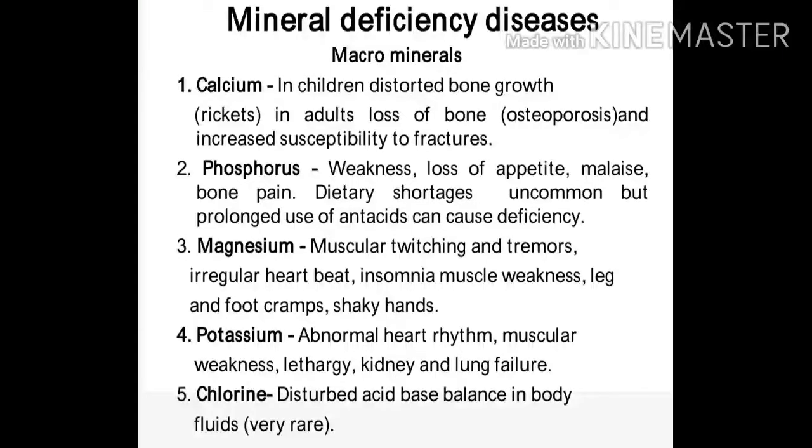Lack of phosphorus gives you weakness, loss of appetite, you don't like eating anything, malaise, bone pain. Dietary shortages are uncommon, but prolonged use of antacids can cause deficiency. Deficiency of magnesium causes muscular twitching and tremors, irregular heartbeat, insomnia, lack of sleep, muscle weakness, leg and foot cramps and shaky hands. And lack of potassium leads to abnormal heart rhythm, muscular weakness, lethargy, kidney and lung failure. And lack of chlorine leads to disturbed acid-base balance in the body, which is very rare.